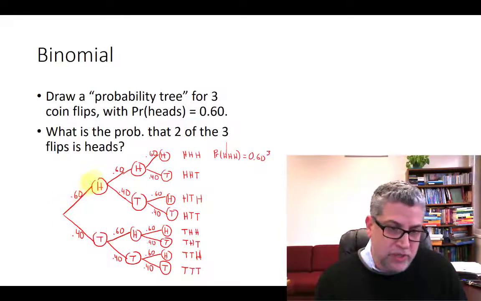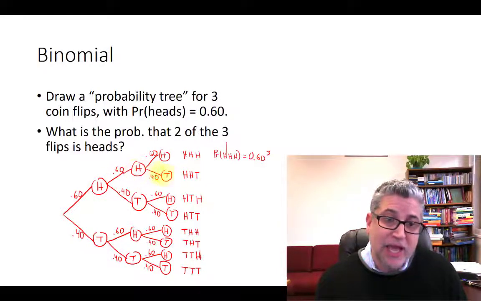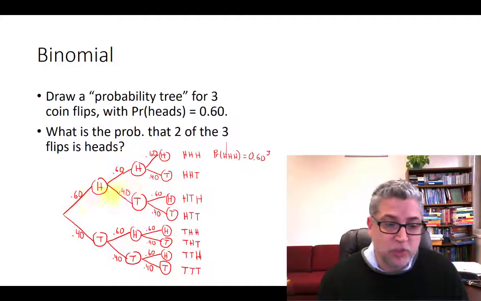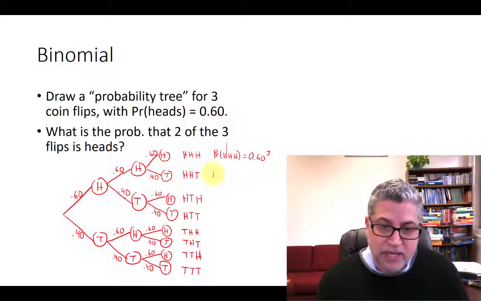What about heads, heads, tails? Well, the first coin had a probability of coming up heads of 60%. Then we would have had to have another 60%. So heads and heads and tails. The use of the word "and" there should tell you that we should be using a multiplication rule. So 60% times 60% times 40%. So let's write that down. Heads, heads, tails.